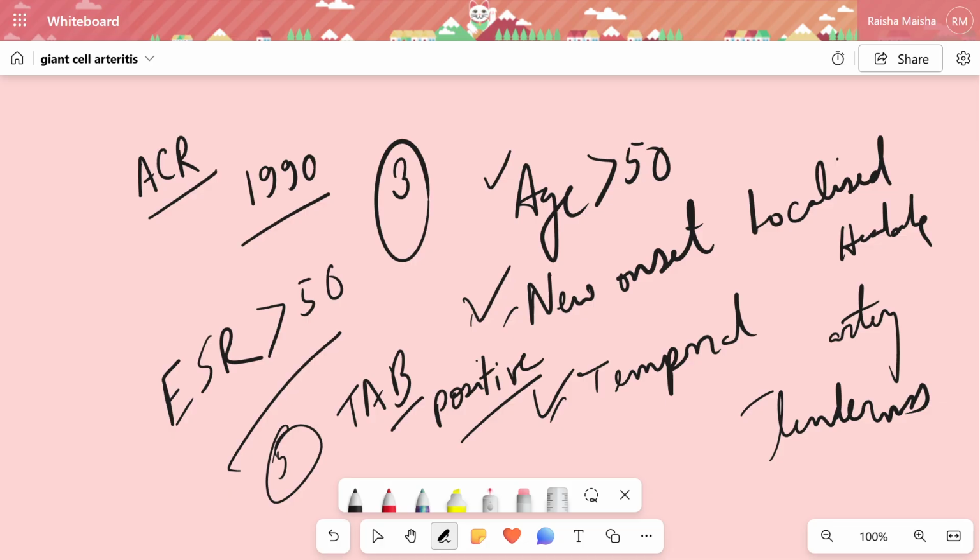It requires three out of these five criteria of the American College of Rheumatology 1990.